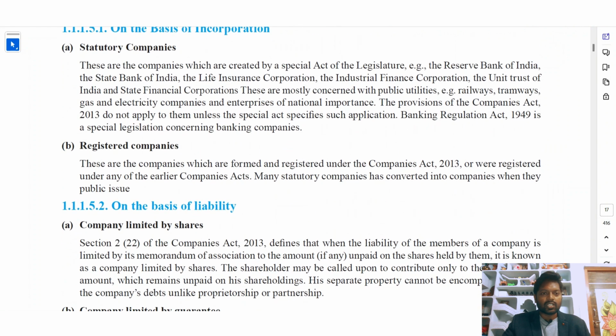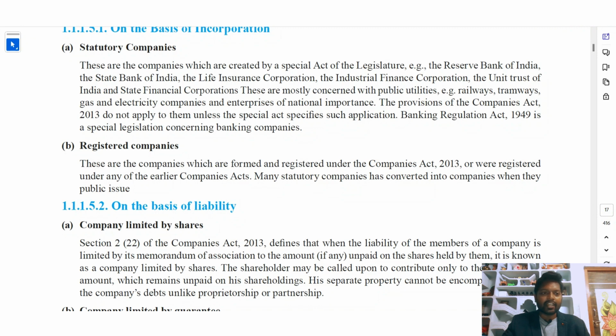Statutory companies. These are the companies which are created by a special act of legislature. Examples: the Reserve Bank of India, State Bank of India, the Life Insurance Corporation, the Industrial Finance Corporation, Unit Trust of India, State Financial Corporations. These are mostly concerned with public utilities, for example railways, tramways, gas, electricity companies, and enterprises of national importance. The provisions of the Companies Act 2013 do not apply to them unless the special Act specifies such application.